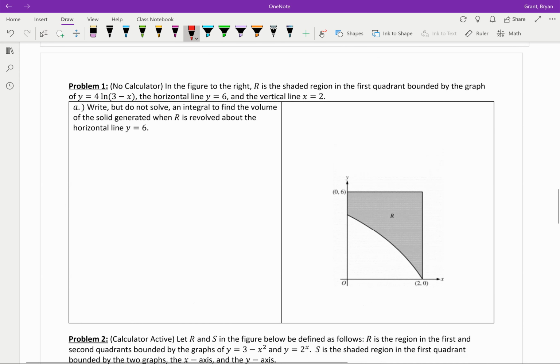Write but do not solve an integral, and this is actually really common. Because of that square, it turns out that finding antiderivatives of things that are squared can be pretty tricky, so a lot of them are "write but don't solve," which means less work for you, so you should be excited to see one of these.